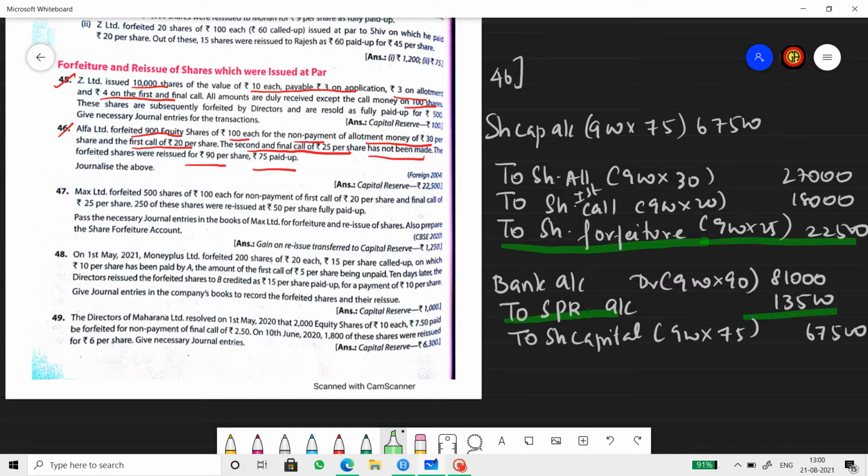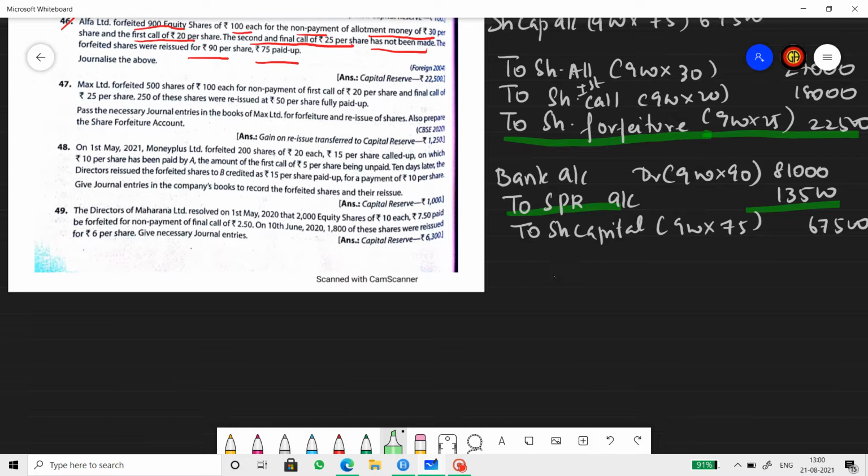Now if you notice this properly, this is a profit on forfeiture and this is also a profit on reissue, right? So SPR will go to a different account, isn't it? Therefore, the profit on this forfeiture and reissue is only 22,500 and this amount will be transferred to capital reserve account. So forfeited shares, share forfeiture account debit, to capital reserve. In short, C/R, 22,500.